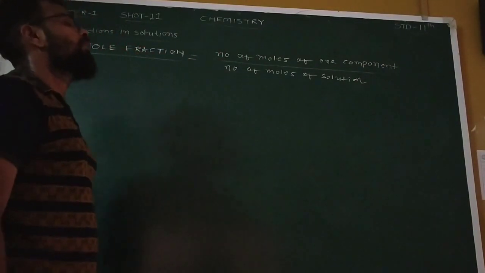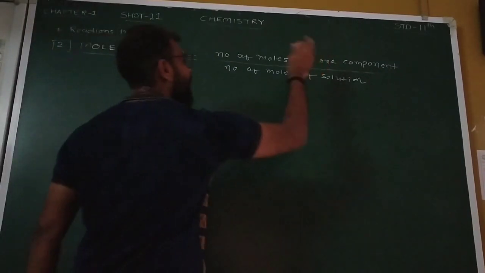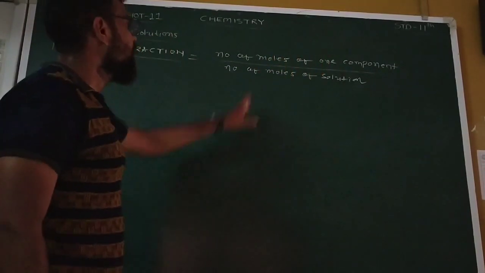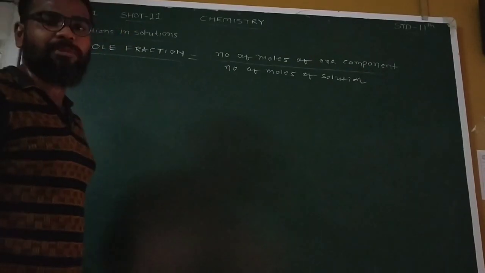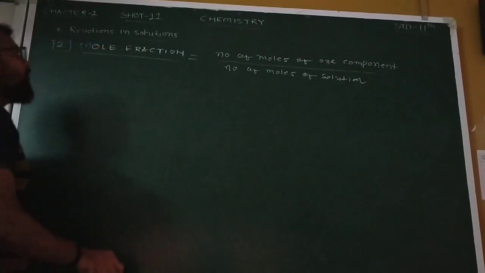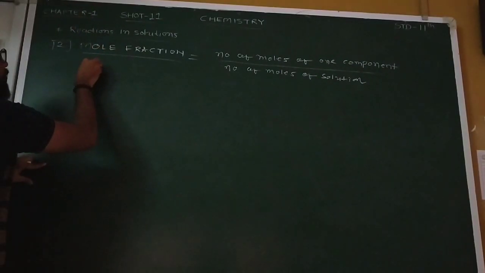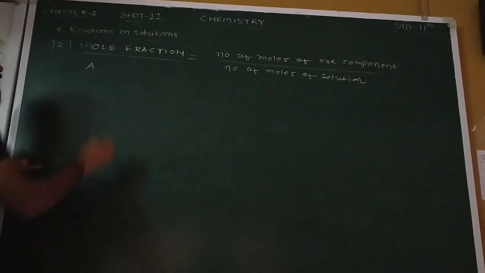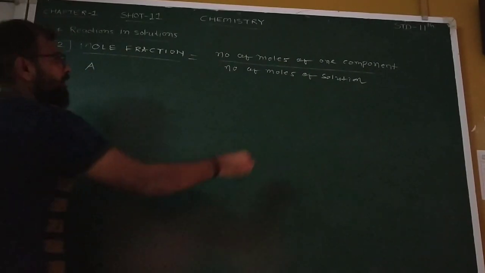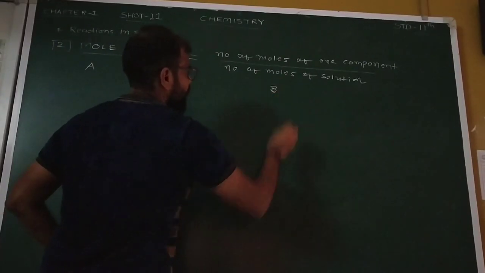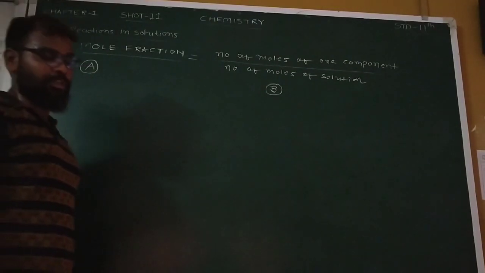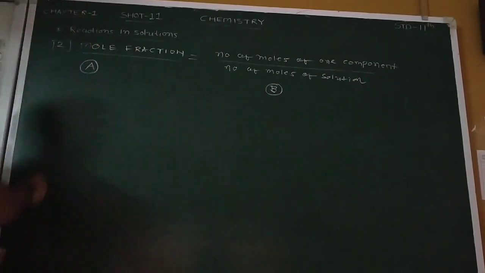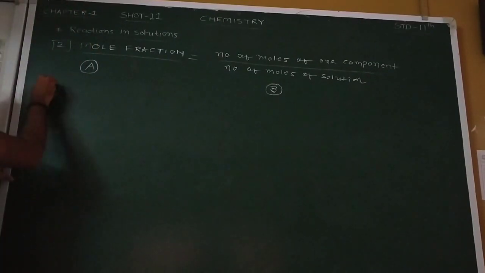Again, the mole fraction is the number of moles of one component, you can consider it as one solute, upon the number of moles of solution. Now I'll explain this by one example. Suppose we have two components, the first component is A and the second component is B. Now how to find the mole fraction of both of these?